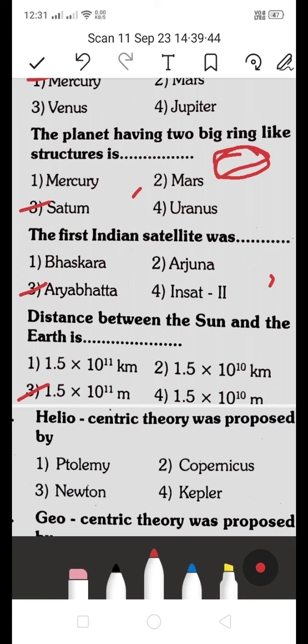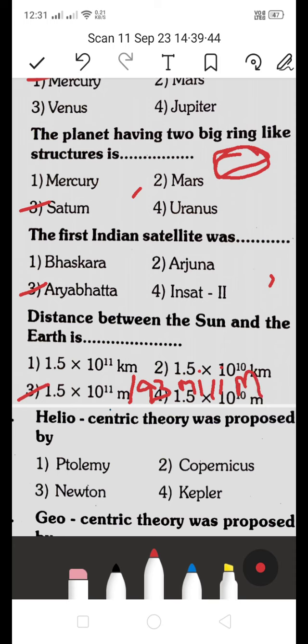The distance between the sun and the earth is 1.5 into 10 to the power of 11 meters, or 93 million miles.